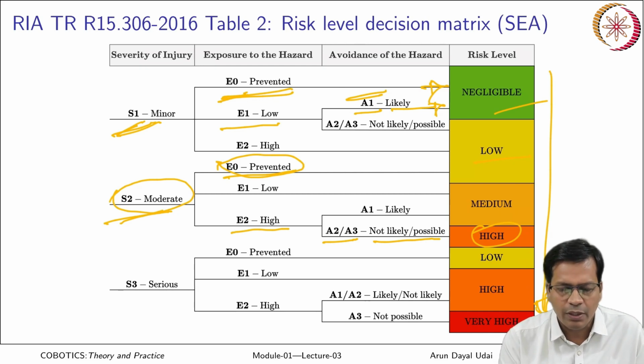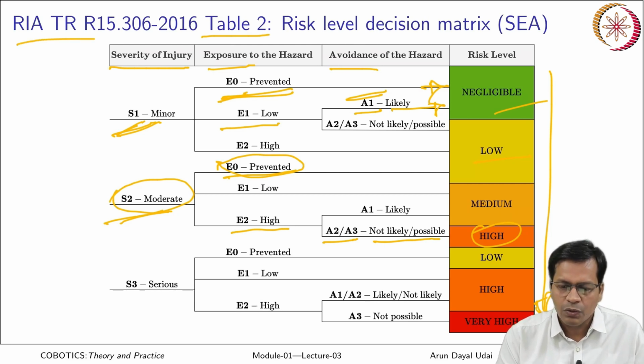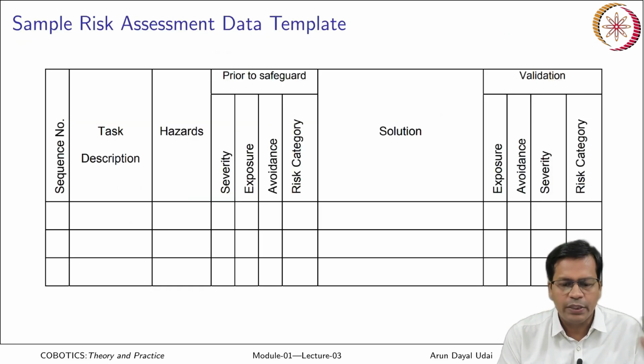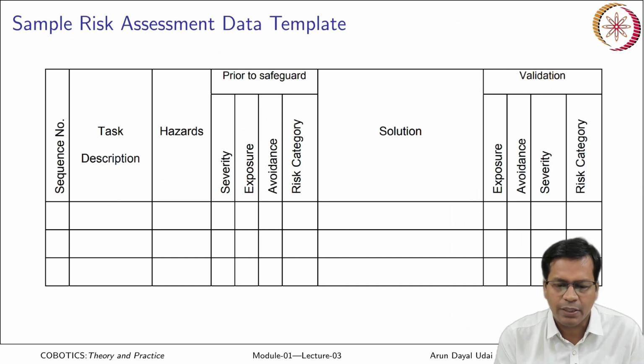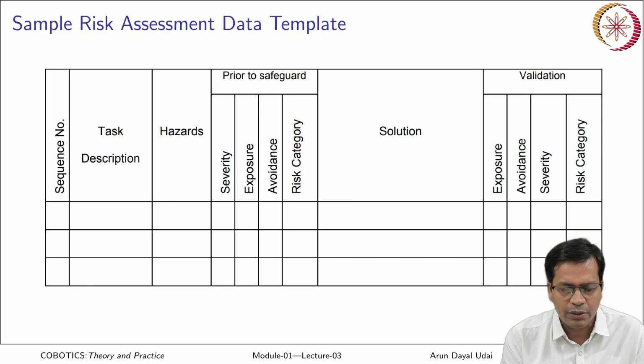So depending on the various combinations of severity, exposure and avoidance, risk level is determined. That is Table 2 of this standard, right? So now how do we do a risk assessment for a given job? This is a sample table that I have shown here. It is also there in the standard.